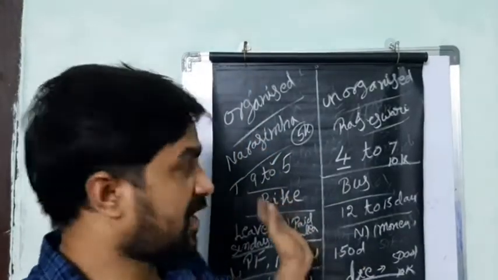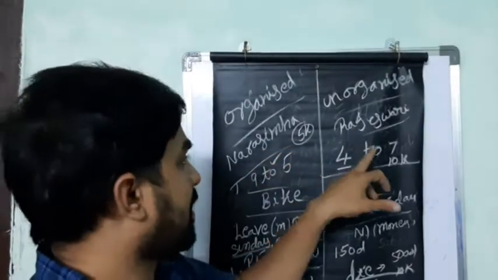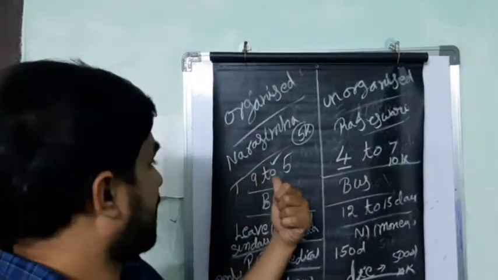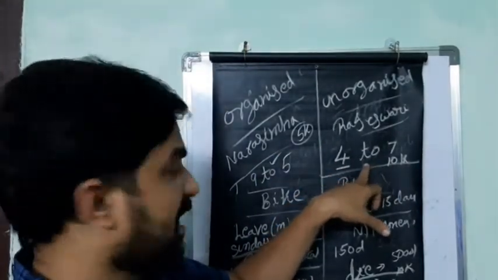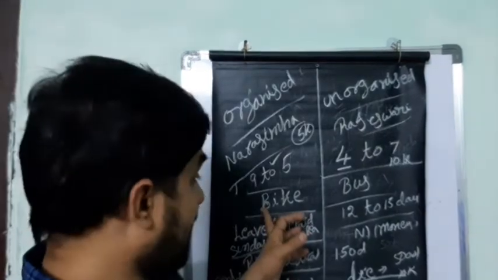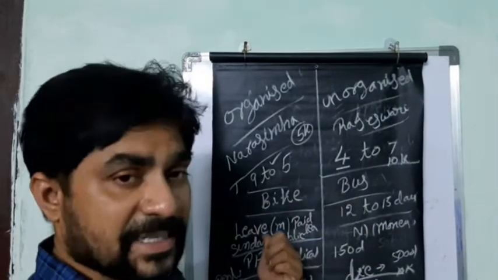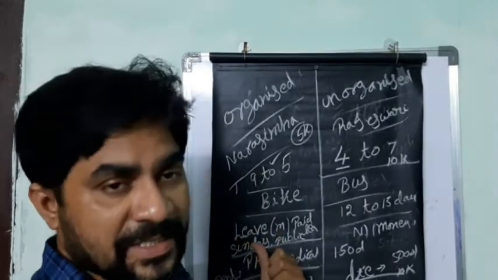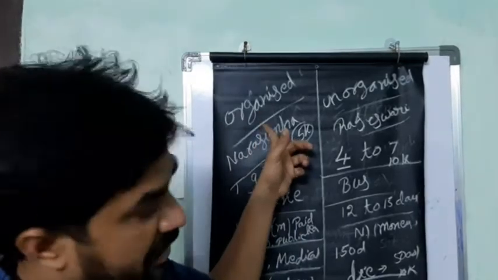So one more time, the difference: he is in the organized sector and she is in the unorganized sector. He has a particular time. She doesn't have proper timings. He has a bike. She doesn't have a bike. She goes on a bus. He has paid leaves, all Sundays and everything come to him as benefits because he is in the organized sector.